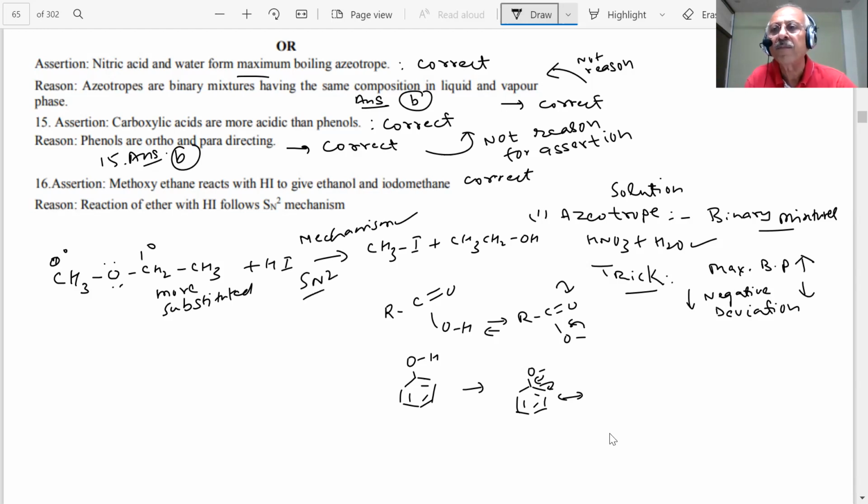Right? Yes, sir. So if it is SN2, then what will be the product of this iodide? The least substituted, least sterically hindered. H atoms are very small, student. They are the least hindered. This is a bulky group. So that is also a correct statement.